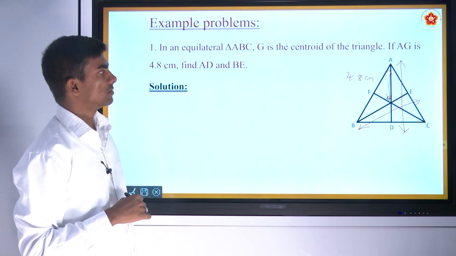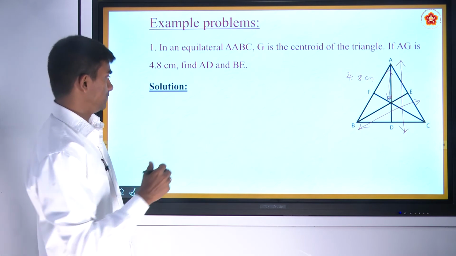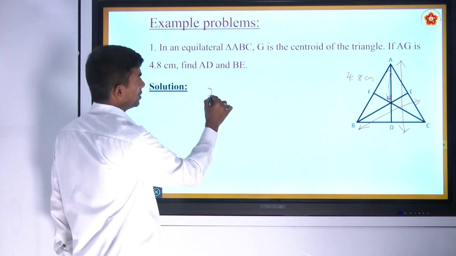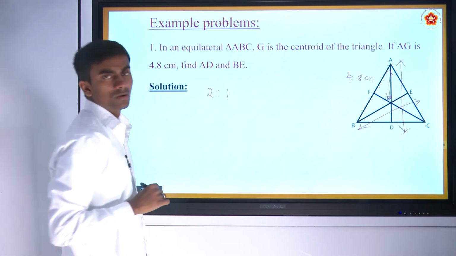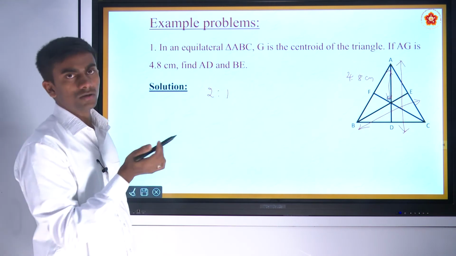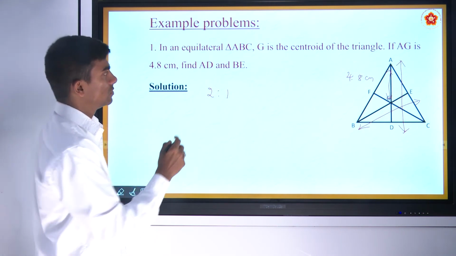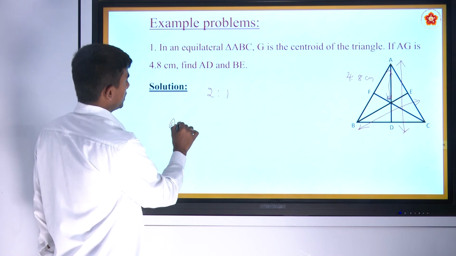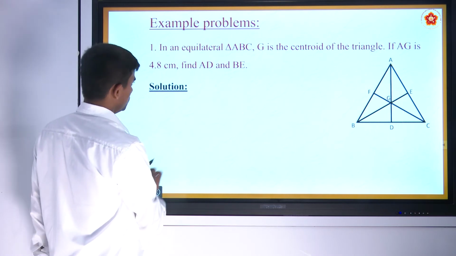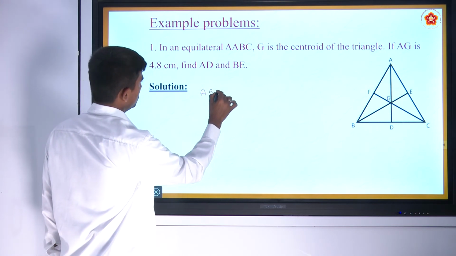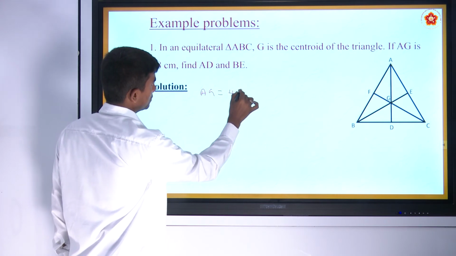In the solution part, we already know that medians will divide the sides in the ratio 2:1. So AG is given as 4.8 cm.